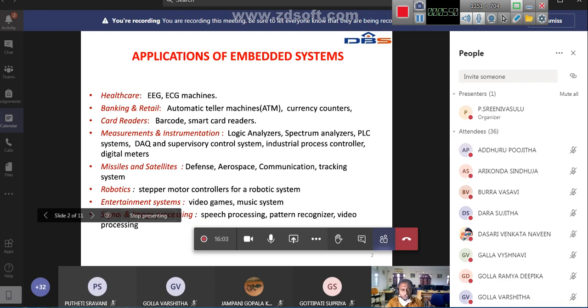Now we have chip-based ATM cards, and likewise smart cards have a chip. Whenever you swipe that card, the data inside that chip goes to the reader, and the reader reads the data and displays it. Okay, measurement and instrumentation. In this area, logic analyzers, logic 1, logic 0, spectrum analyzers.